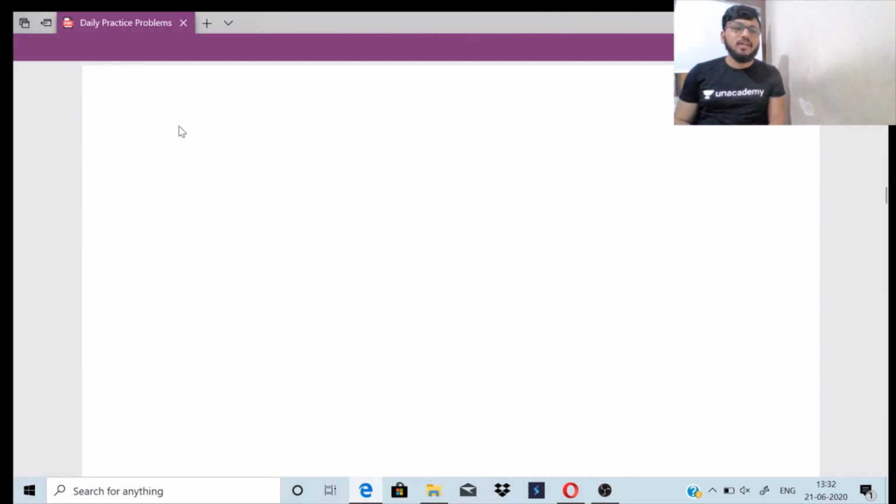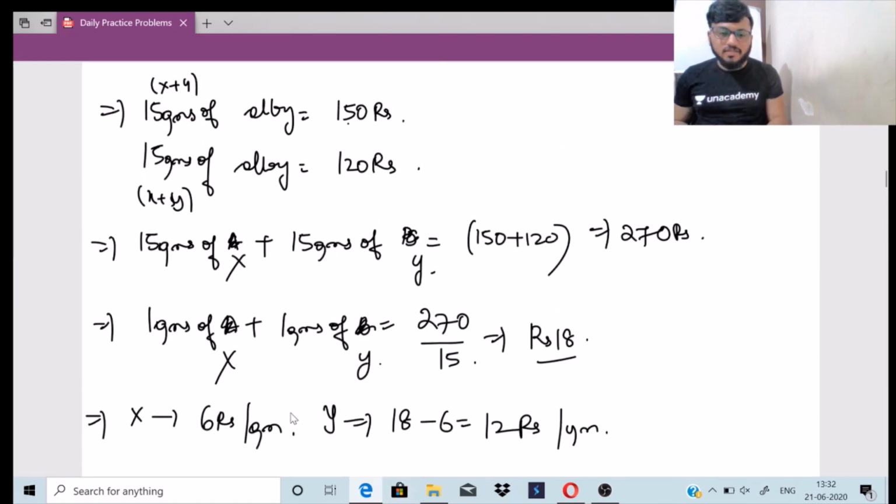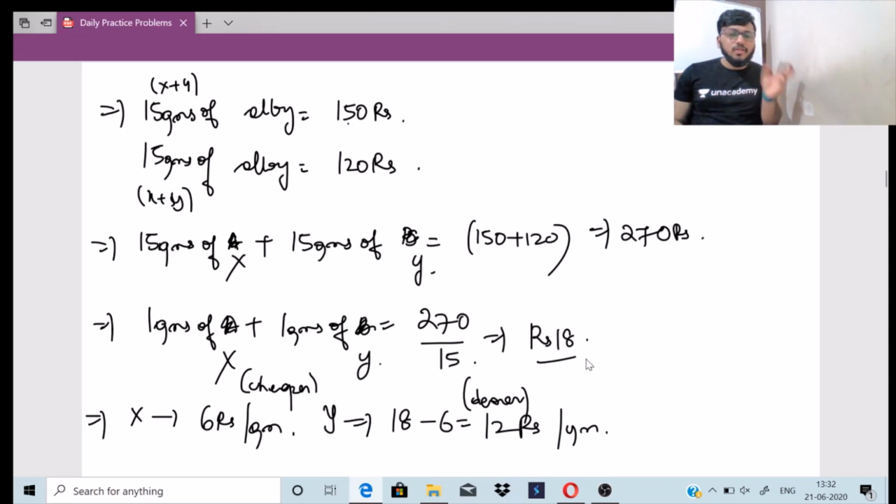We can use the mixture allegation here. So X will become the cheaper quantity because this is the first kind. Y will become the dearer quantity because it is the second kind. But what is the mean quantity? Mean quantity क्या है? You can't take 18 as the mean because 18 is the total quantity. Mean मतलब उन दोनों का mean होना चाहिए. So how to take the mean?